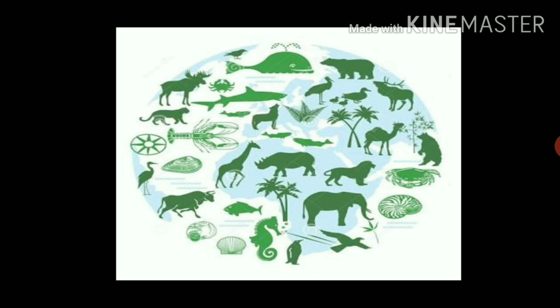Thus, students, in this video, we just revised the classification of living organisms which is proposed by Robert Whittaker, that is the five kingdom classification system.